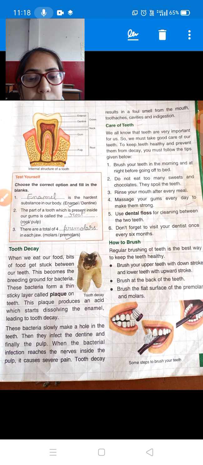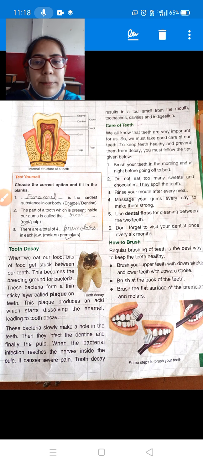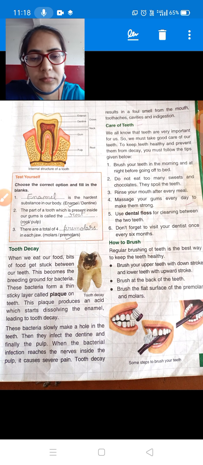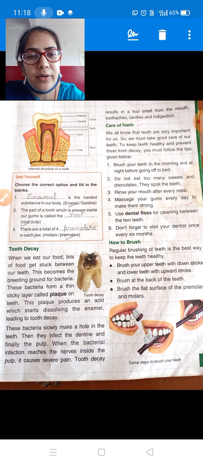If the plaque produces the acid, then a very bad smell will come from our mouth, and we will feel pain in the teeth also. Cavities will form in our teeth, and we will suffer from indigestion also.